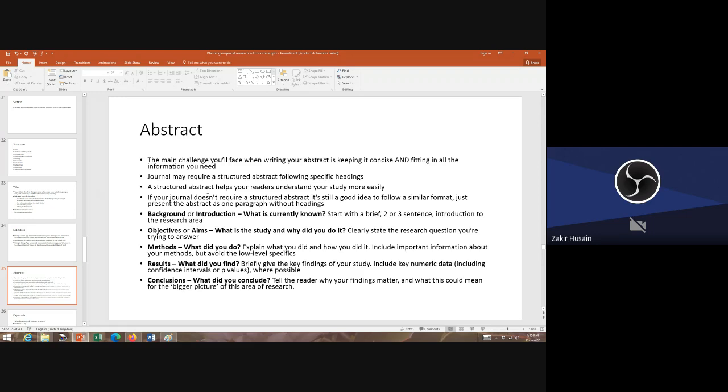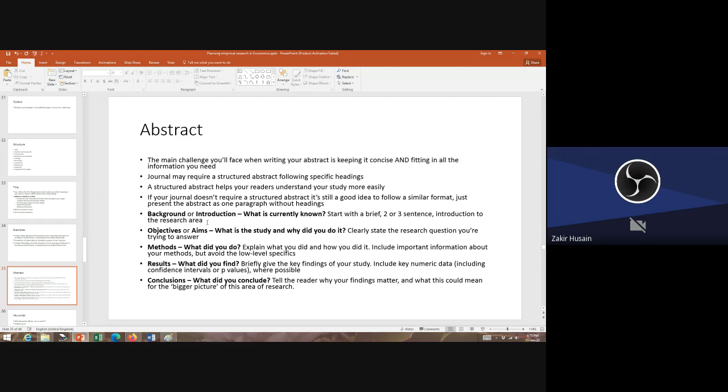A structured abstract helps readers to understand your work very easily. Even if your journal doesn't follow a structured abstract, follow a similar format. Just don't use the headings and write it in one paragraph. When you're drafting, keep it in separate paragraphs, these five paragraphs. Once you're finished, merge it into one paragraph.